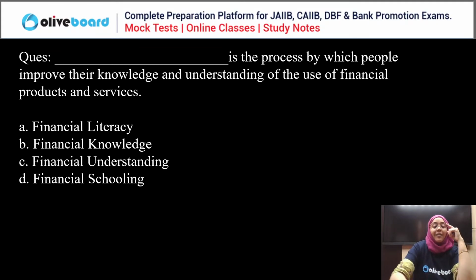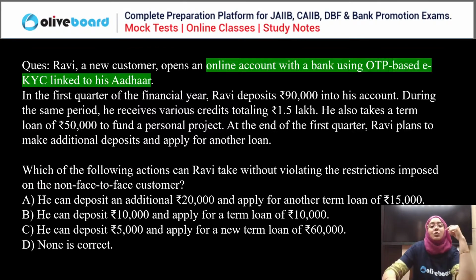Everyone, please answer this question. Dash is the process by which people can improve their knowledge and understanding of the use of financial products and services. Ma'am, is there any abbreviation question? Let's see, we are moving. Okay, so this is the process of financial literacy. This is called as what? Financial literacy, right? Next question.